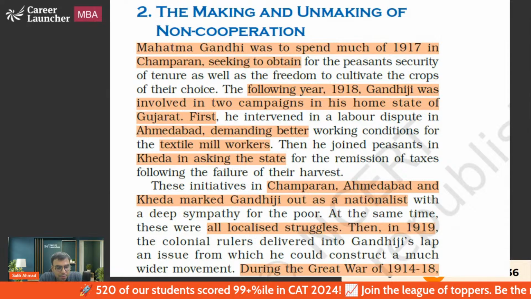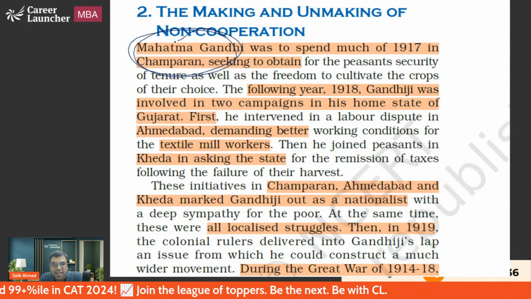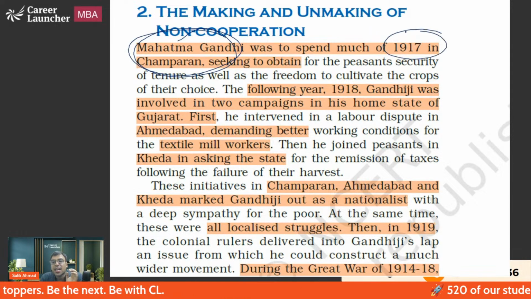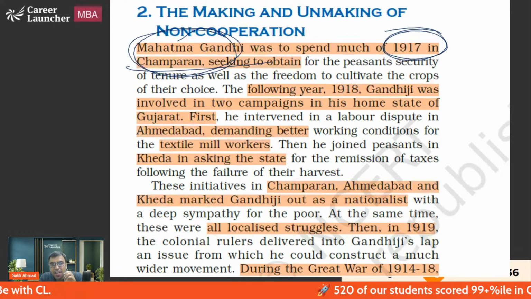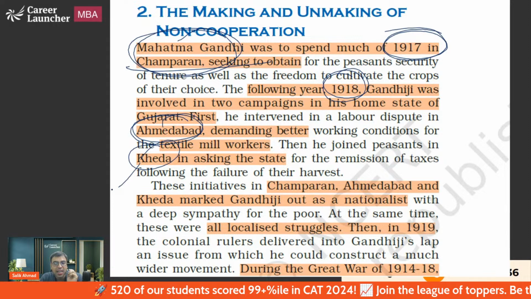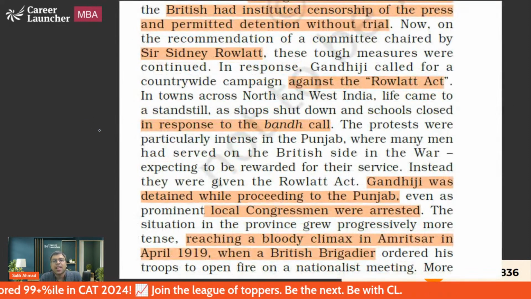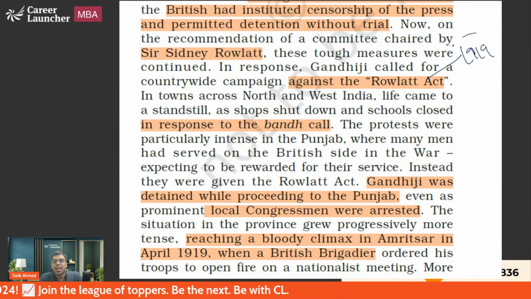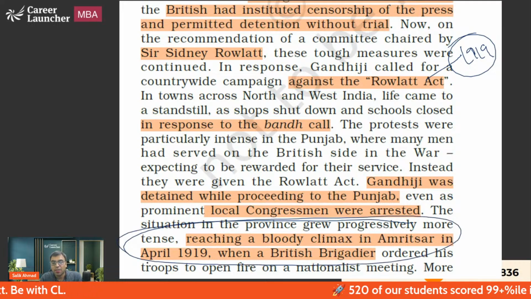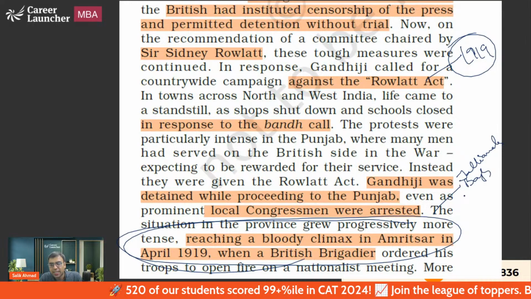Let us read some portion of the NCERT book. Gandhiji, I hope you are aware, we have already discussed this in earlier classes, came back from South Africa. Gandhiji did his first satyagraha in 1917 in Champaran. Later on in 1918, he did the second satyagraha in Ahmedabad and the third satyagraha in Kheda. Then the Rowlatt Act was passed in 1919, and the entire India protested against it, and this led to the unfortunate incident of the Jallianwala Bagh massacre. So these are the things we have already discussed.